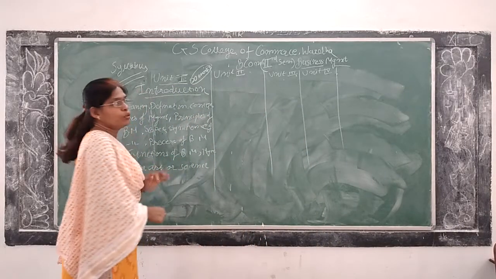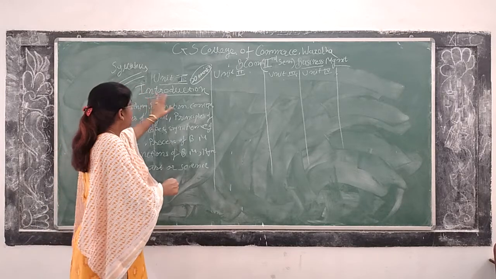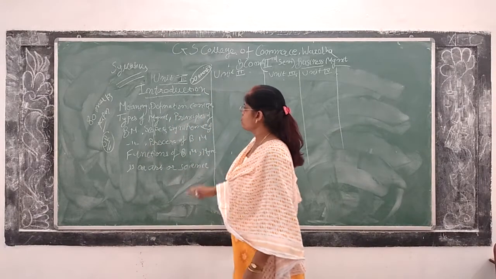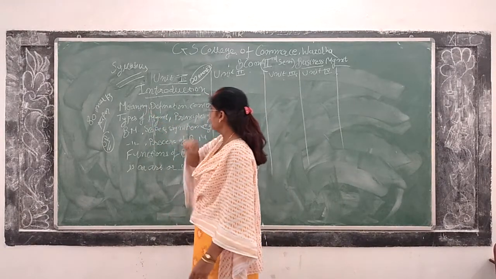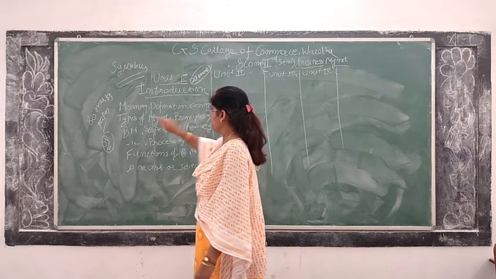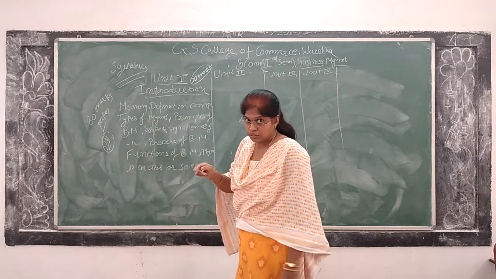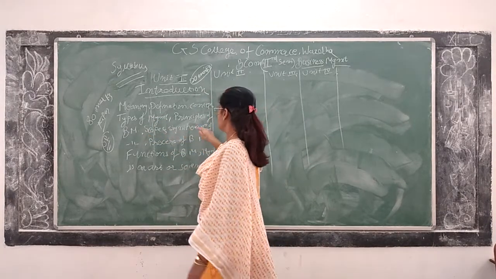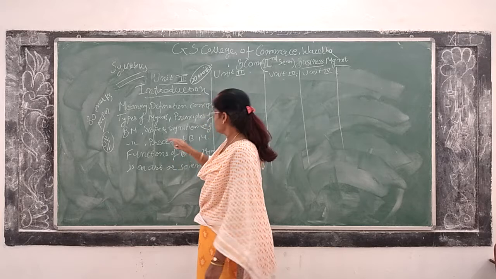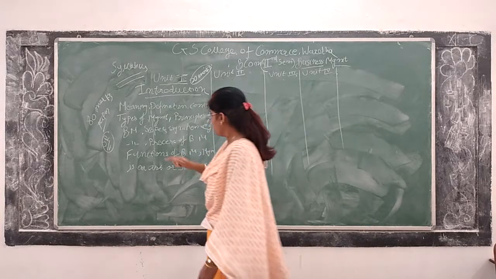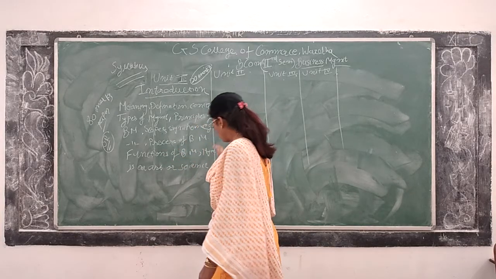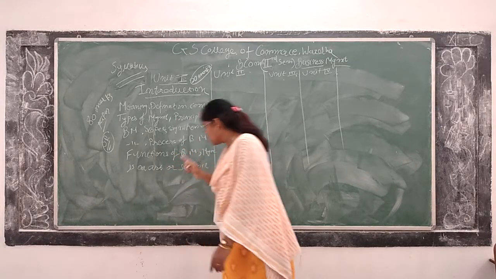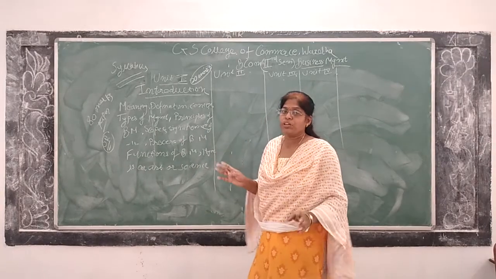In unit 1, what you need to go through is the introduction of business management, and in this introduction we will discuss the meaning, definition, concept and types of management. Then principles of business management, scope and significance of business management, process of business management, functions of business management, and then whether management is an art or science, that we have to discuss.